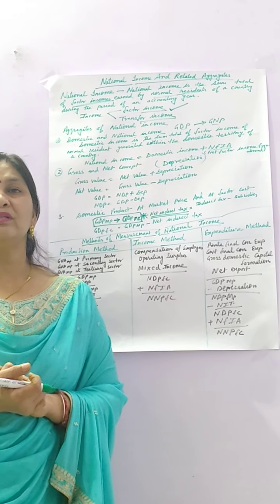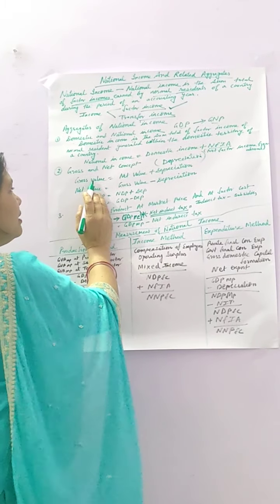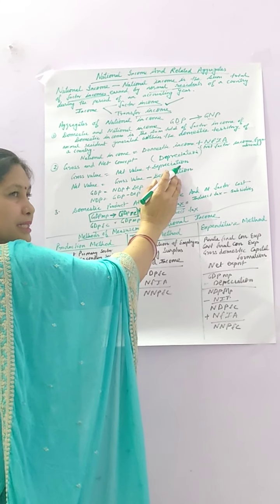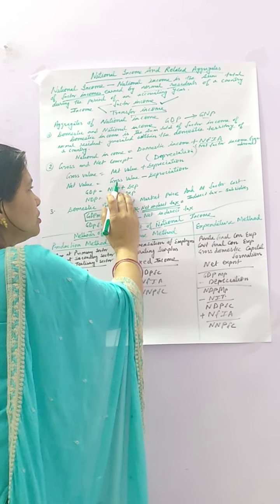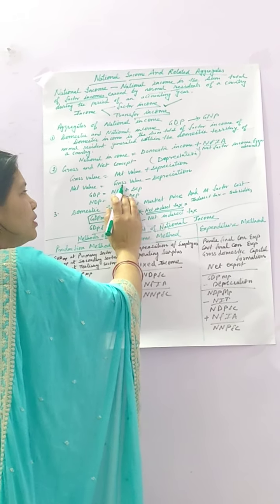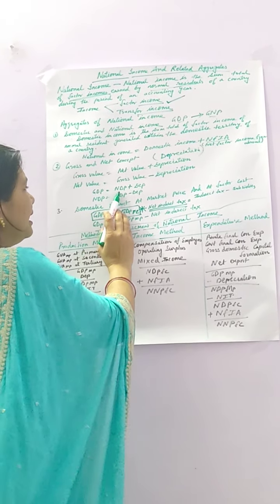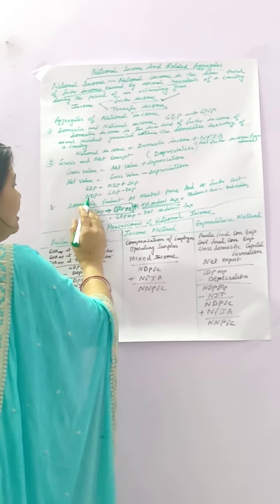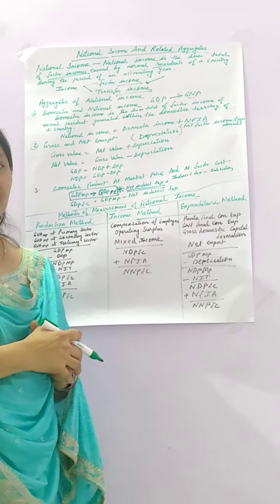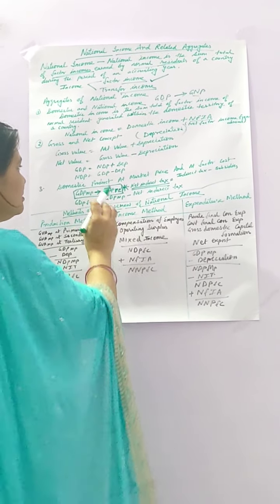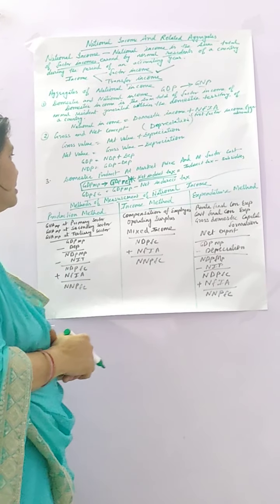And when we convert gross value into net value, we have to exclude depreciation. That is, gross value equals net value plus depreciation, in which depreciation is included. But when we make it net value, we have to exclude depreciation: gross value minus depreciation becomes net value. That is, GDP is NDP plus depreciation, and NDP is equal to GDP minus depreciation. Net domestic product is gross value minus depreciation.